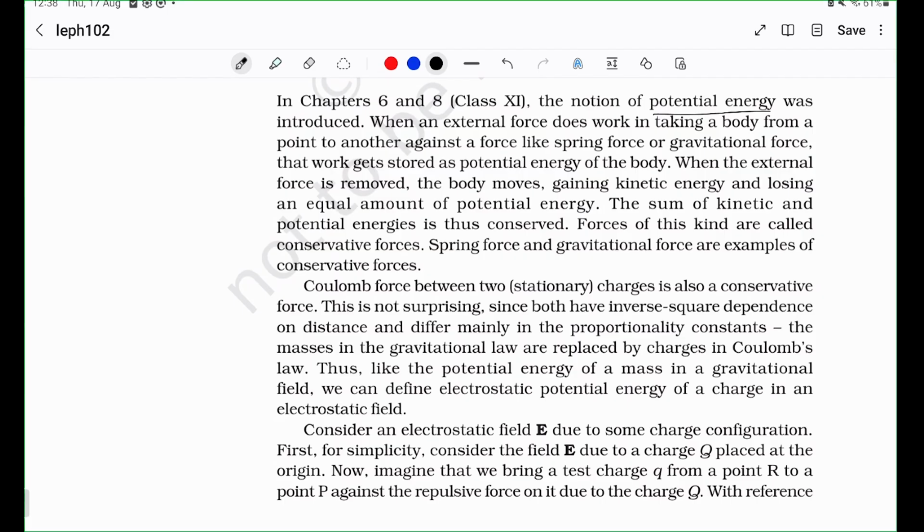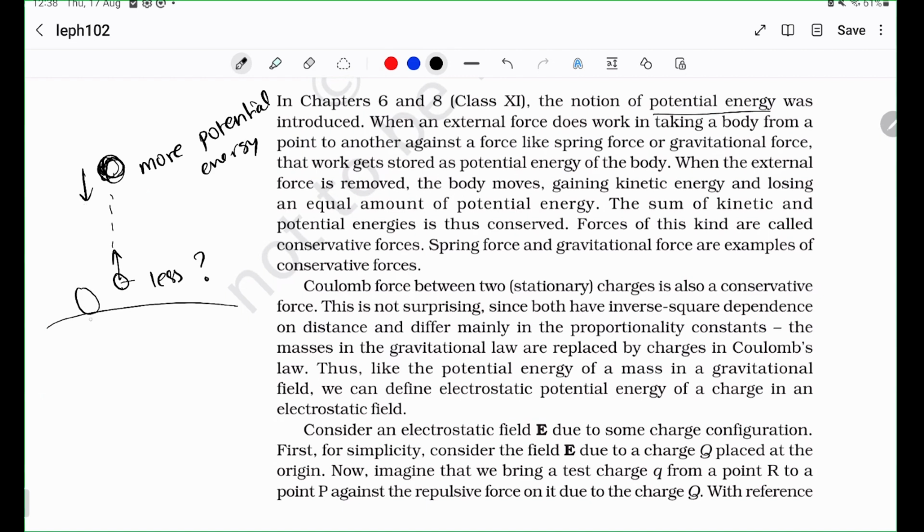So we see in the simplest case, like when you have the earth and a ball, if the ball goes up, it gains more potential energy. And this ball here at a lower level has less potential energy. Why? That's because now that the ball is very high, it can be made to fall down, and a lot of kinetic energy can be extracted from it because it's falling down at a very high speed.